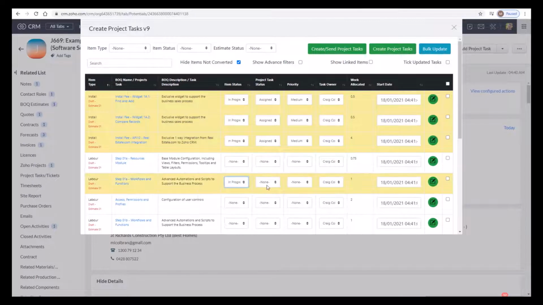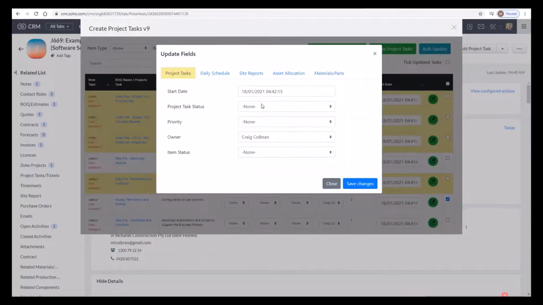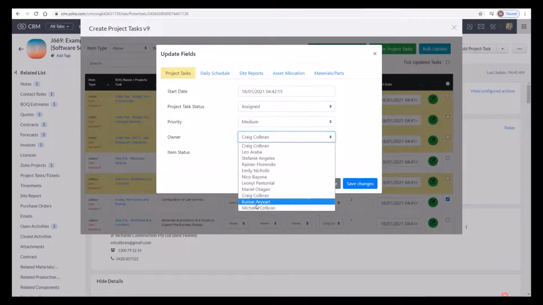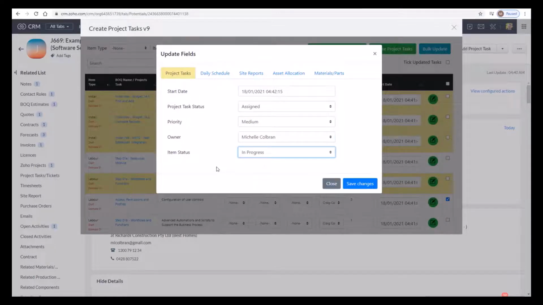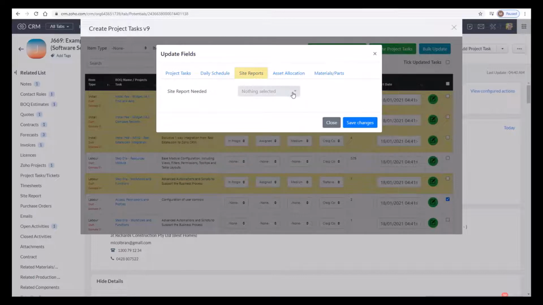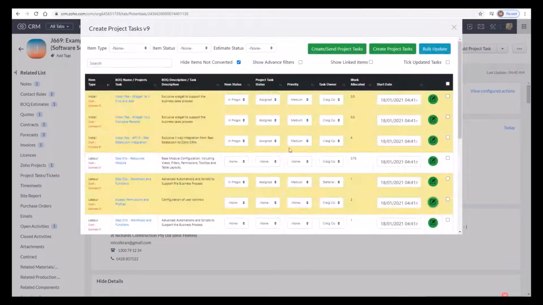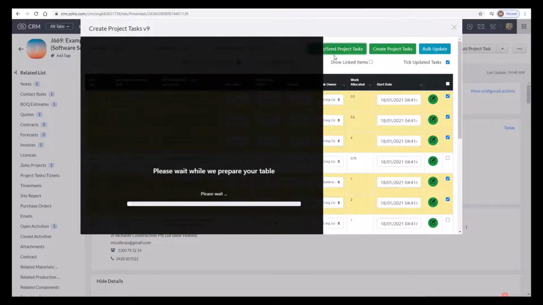We can also use the fields in the middle to do individual line items. And we can click on the green button and update the task from here. When using the green button, we can also associate site reports to make sure teams complete specific checklists when they do the task. Once we've finished updating our tasks, we're going to click on this Tick Updated Tasks, and that's going to select all the yellow items, which are the ones that have been updated. And then we're going to create and send to Zoho Projects.